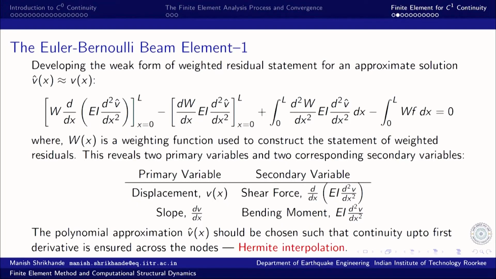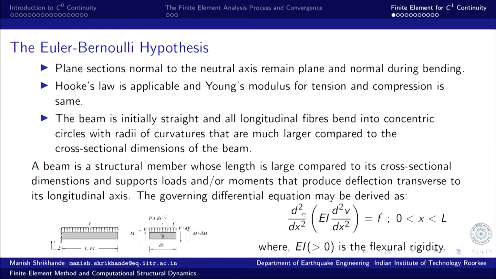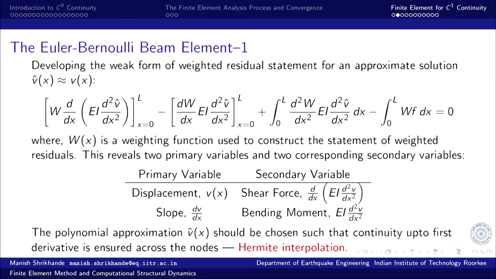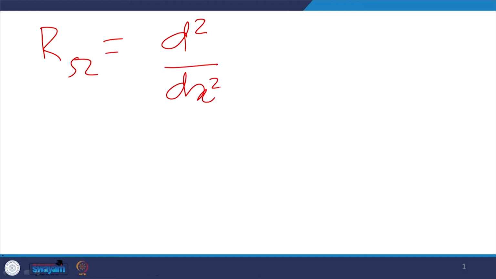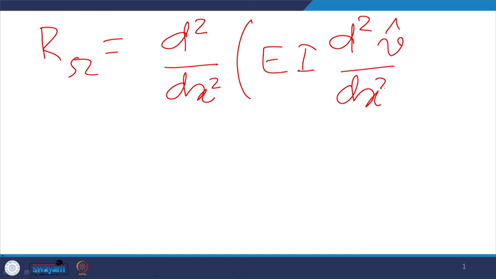Let us say I am looking for an approximate solution V hat as an approximation of V. If I substitute the approximate solution in the governing differential equation, I will get the domain residual as d2 over dx squared of EI d2 V hat over dx squared, minus f. That would be the domain residual.